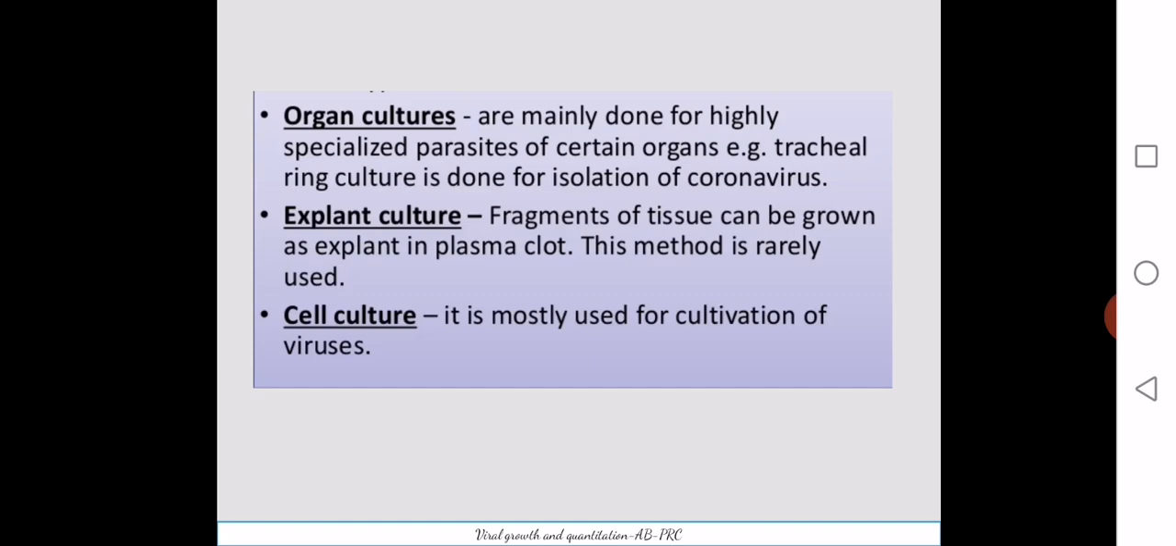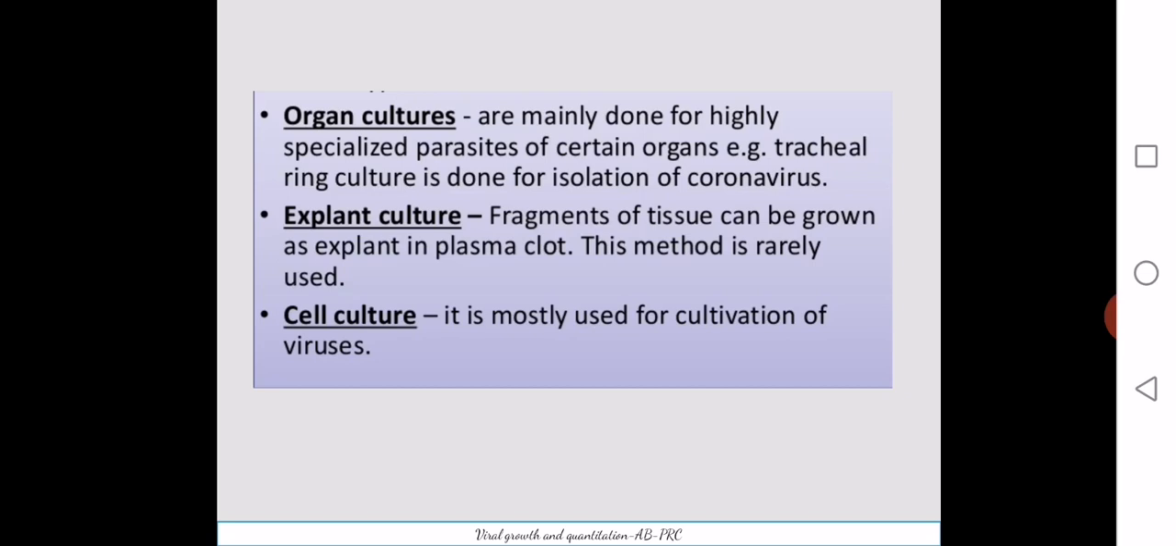The organ culture, as the name indicates, is usually done for highly specialized parasites and viruses. Certain parts of the organs are taken out, and the virus is inoculated in that tissue. You can take an example: tracheal ring culture is done for isolation of coronavirus.